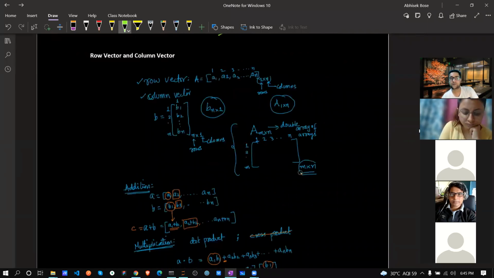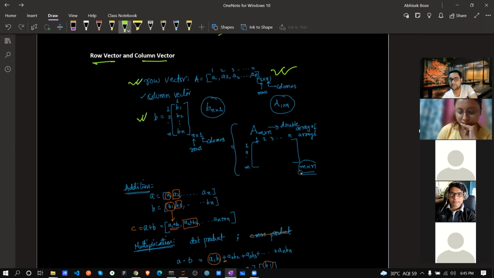Now, what is a row vector and a column vector? We already saw, correct? Like in that Python class, in a row vector, whatever values are there, like A1, A2, A3, one row and multiple columns, that is called a row vector. A column vector is just a transpose.